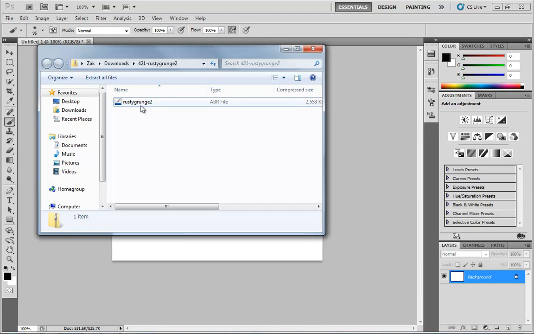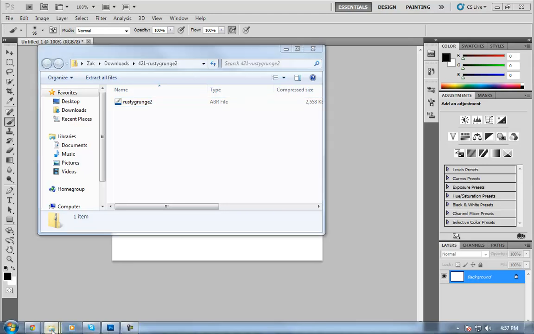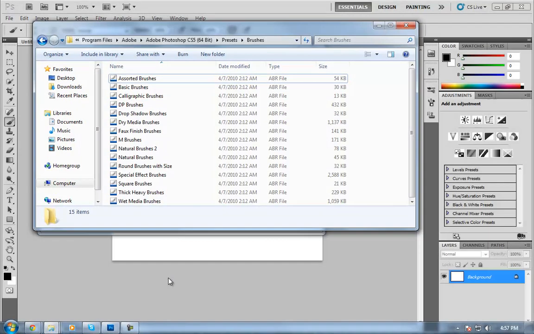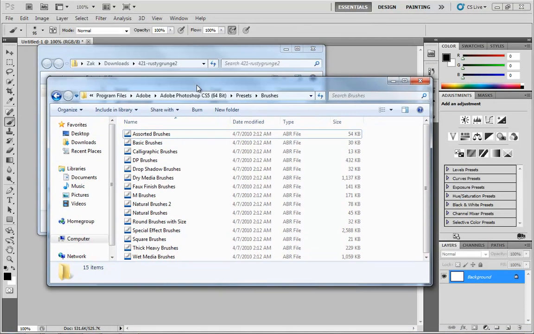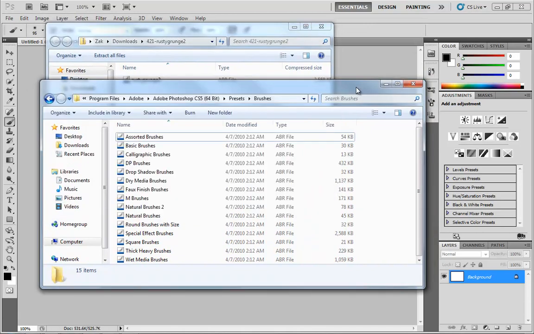And you need to know where to put this so that Photoshop can reach it and easily access it for your brushes. There are two locations you can put this file, and I'll show you both of them. Now, granted, I'm using Windows 7. If you're using a Mac, the install folder is going to be in a slightly different location, but since I'm not currently a Mac guy, I'm going to trust your abilities to dig that out and find it.